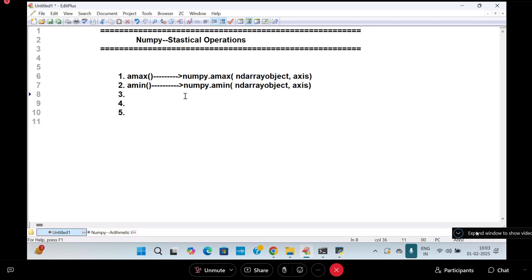Screen stuck. Okay, students in online. Just a few seconds. Is it clear now? Is it okay? Let me check once. I hope it is okay.